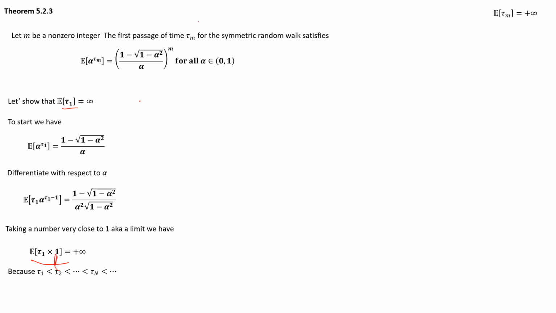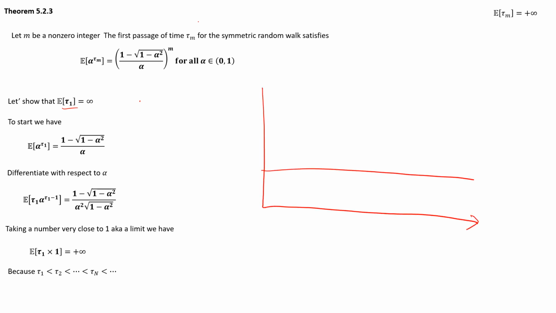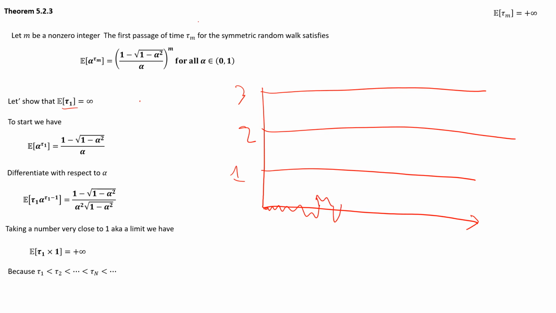And now finally, the final thing we need to understand to be able to prove our final property is that tau 1 is going to be less than tau 2. The stopping time is going to be less than n. The reason is, again, very obvious. Let's say this is level 1, this is level 2, this is level 3. So tau 1 is the first time the stochastic process reaches level 1. Boom, that's our tau 1.